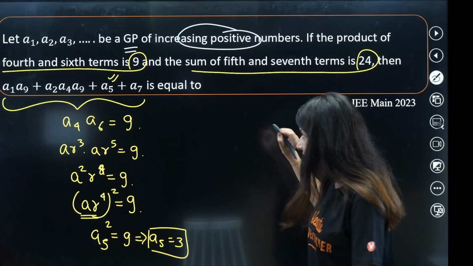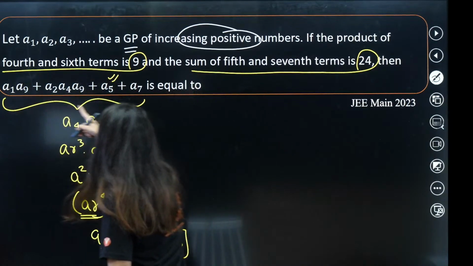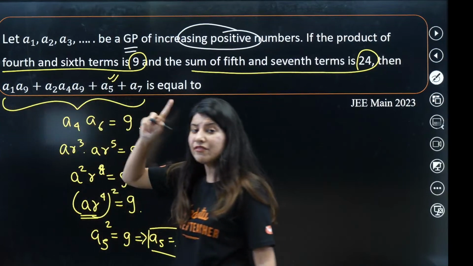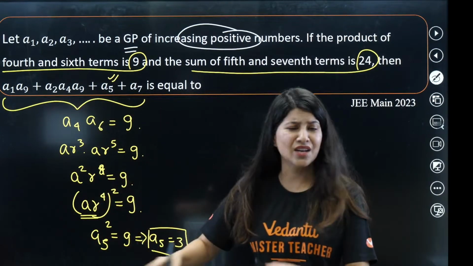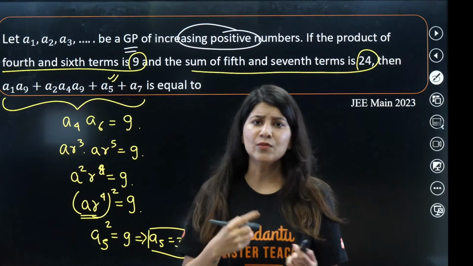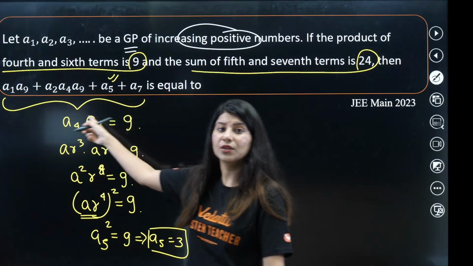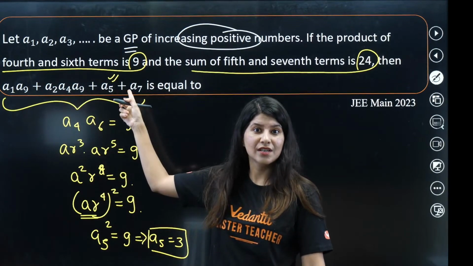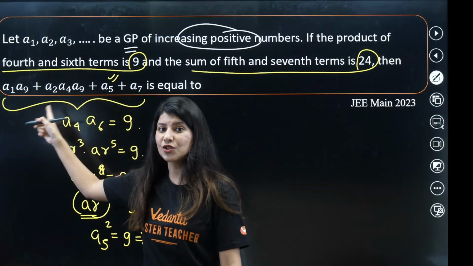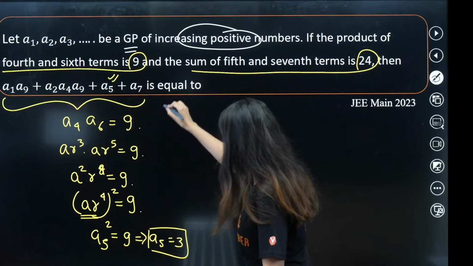Have a look over here. What do you need to figure out? Every time you calculate the value of A, or every time you process any equation, have a look at what you need to figure out, what you need to calculate. Have a look at this expression. This is the target expression. Don't forget about this. What is the next thing?